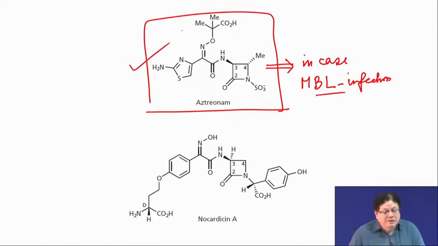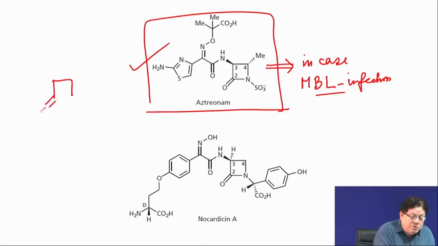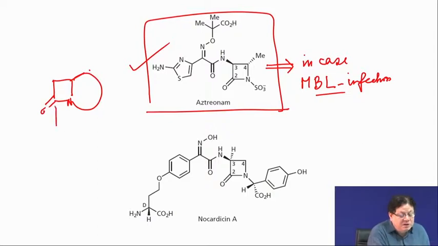Aztreonam is one. Now, you can actually ask why, because earlier you have been told that it has to be a bicyclic network to increase the electrophilicity of this carbon. But if you do not have a bicyclic framework, how come this is also opening very rapidly?